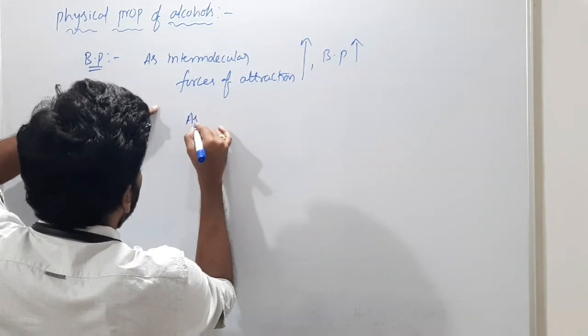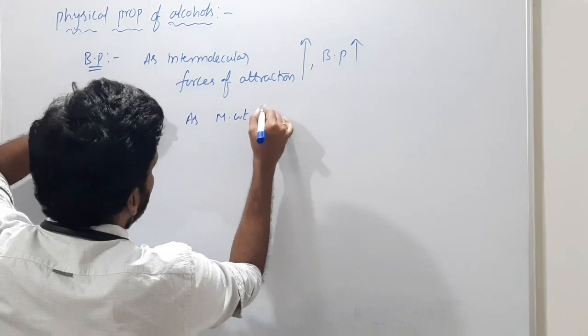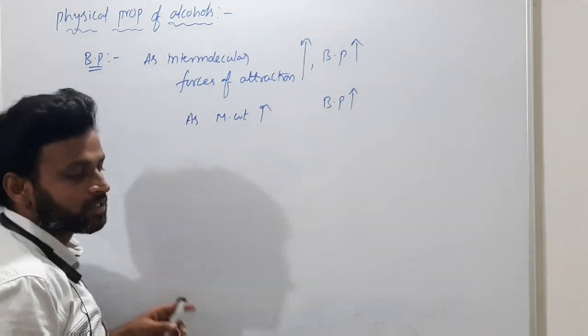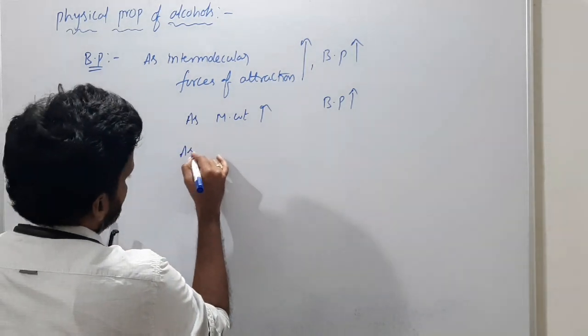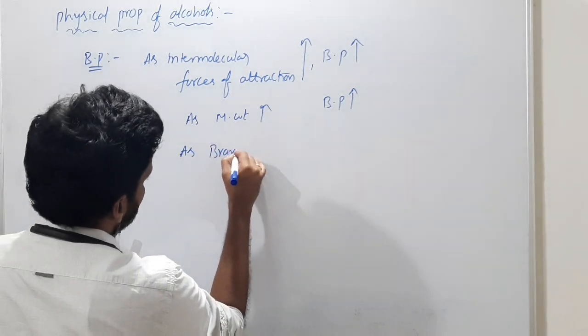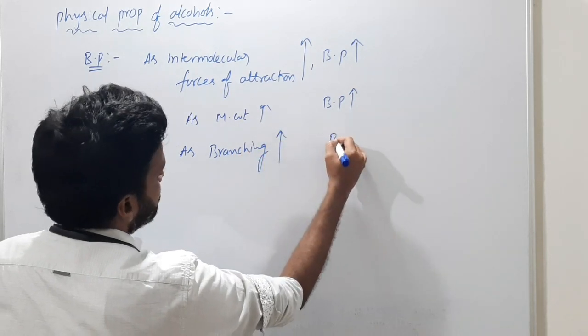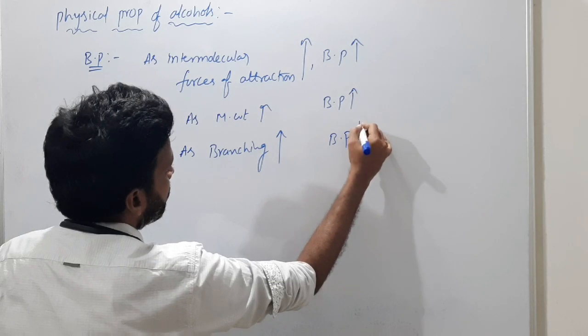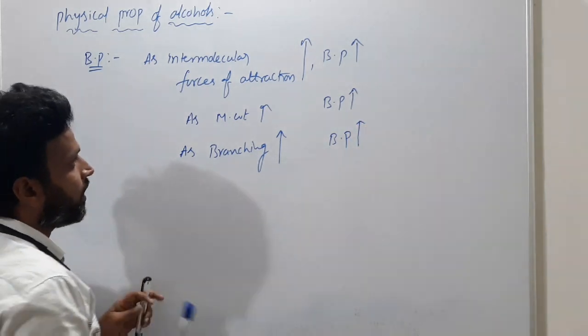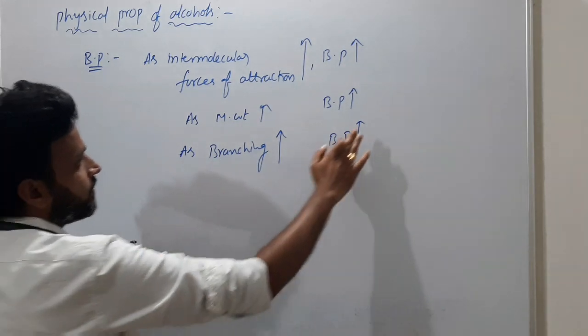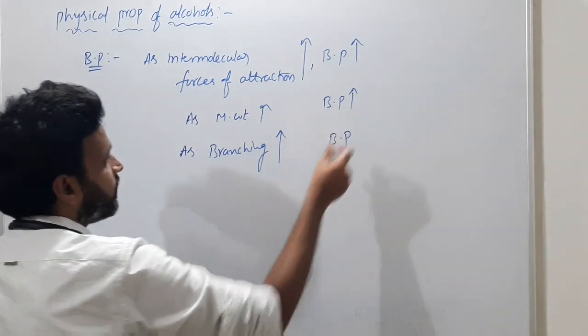As molecular weight increases, boiling point increases. Remember all these things. Molecular weight increases, boiling point increases.